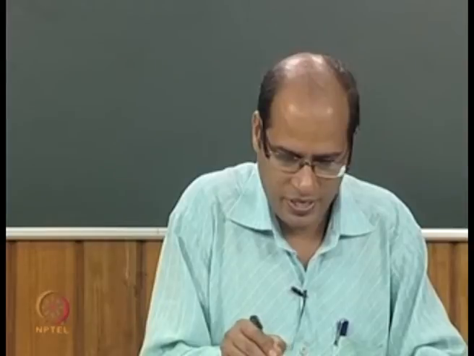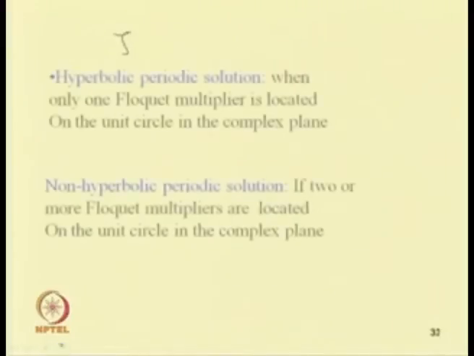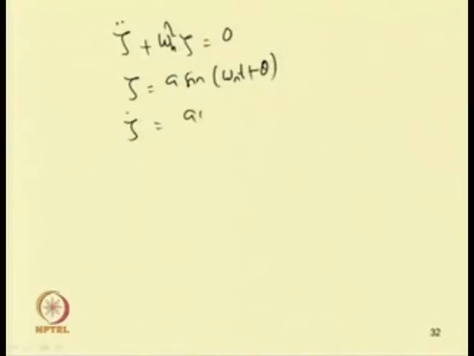Here, if somebody wants to write this equation as a second order equation, it can also be written as zeta double dot plus omega n square zeta equal to 0. So, this zeta equal to a sin omega n t plus theta, and zeta dot equal to a omega n cos omega n t plus theta.